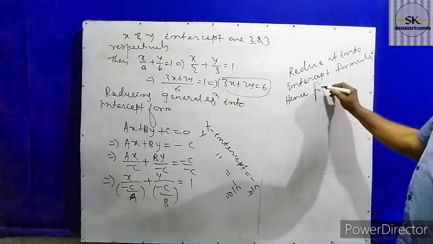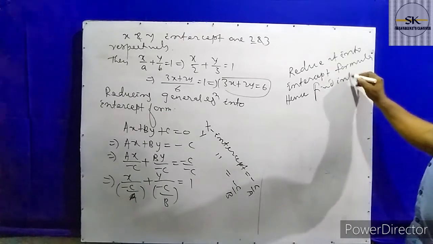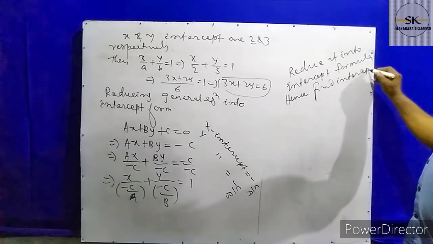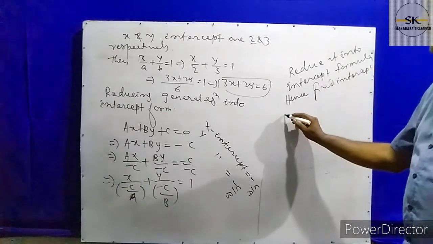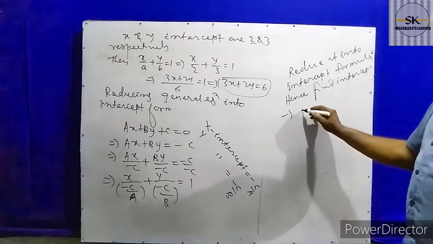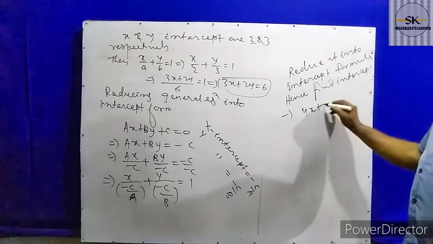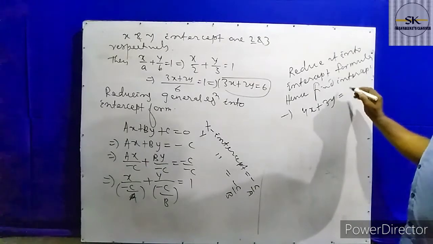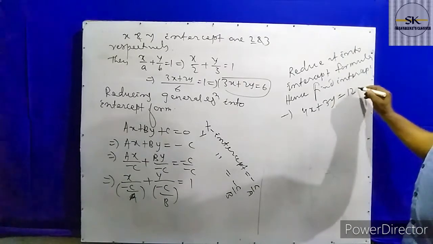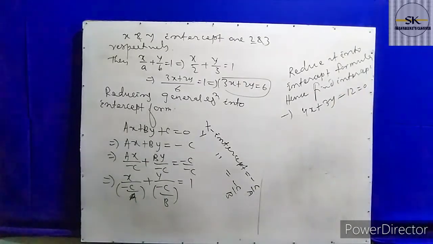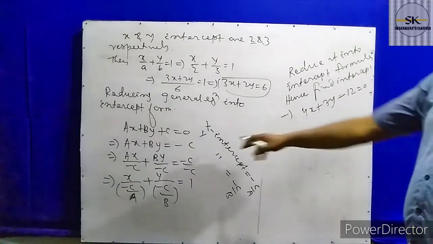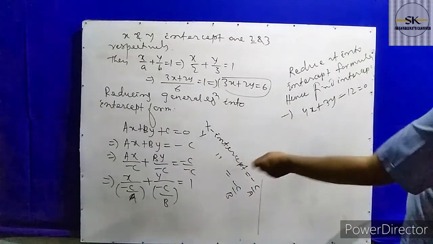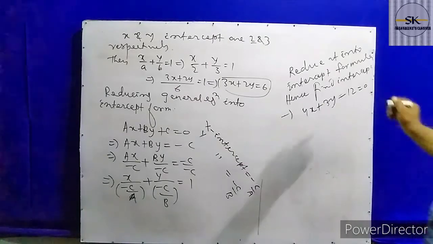And hence find intercept. So one of the equations given here is 4x plus 3y minus 12 equal to 0. This is one of the equations given. For finding the intercept, we reduce it into which form? Intercept form.